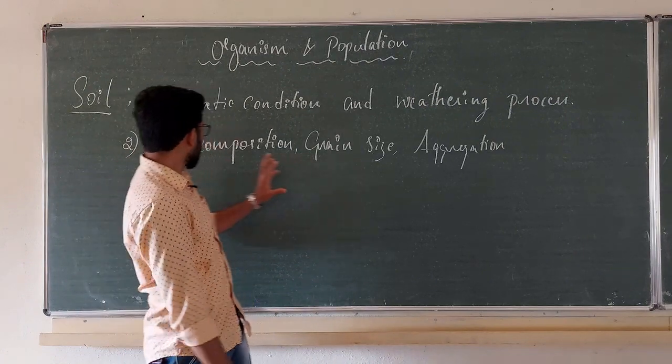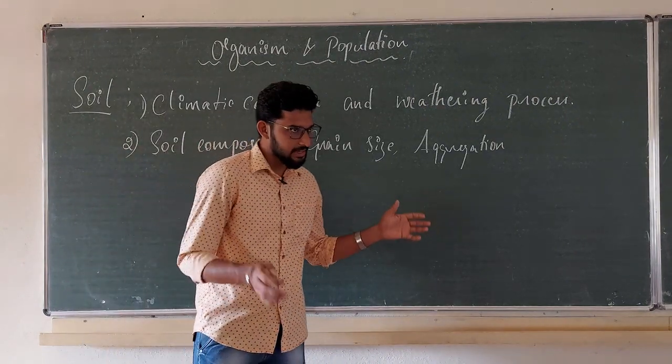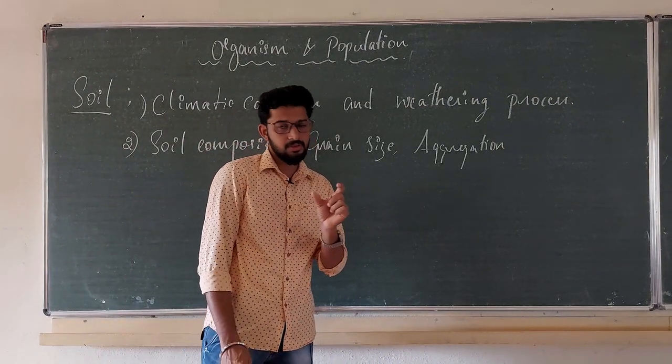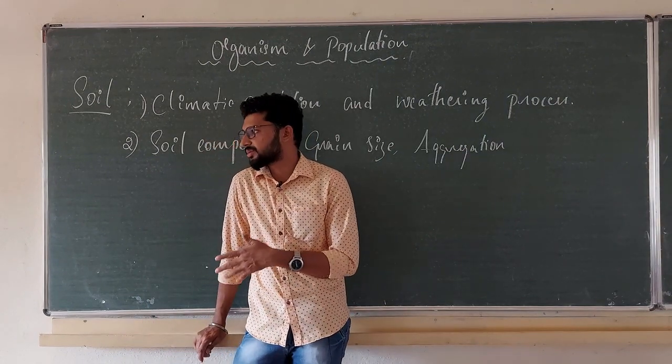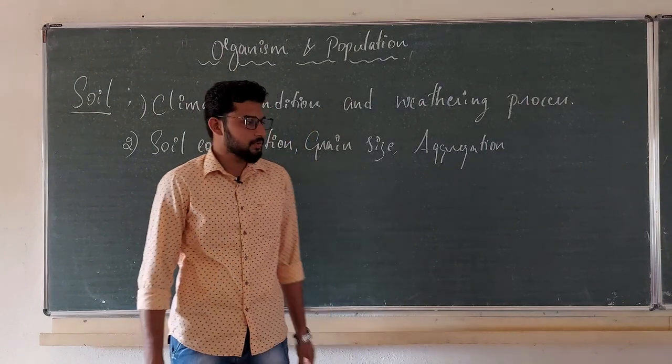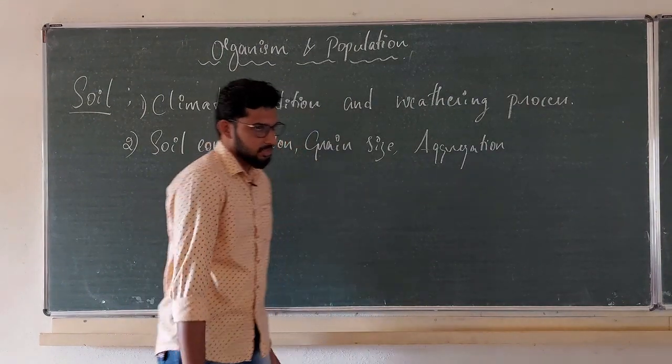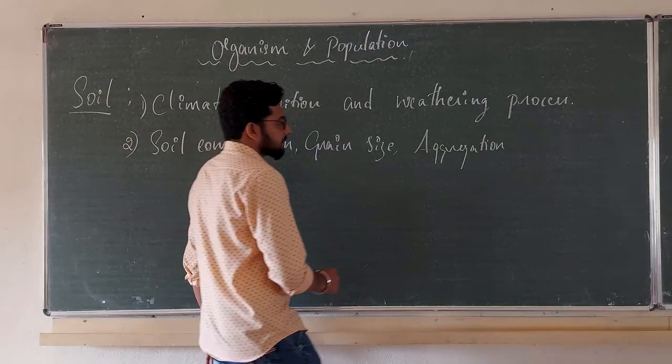That is the composition, grain size and aggregation, how clumpy the soil is, or what types of soil you have. You may find sand, you may find silt, that kind. These aggregations will be resulting in